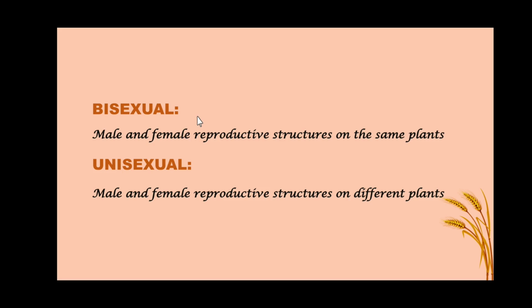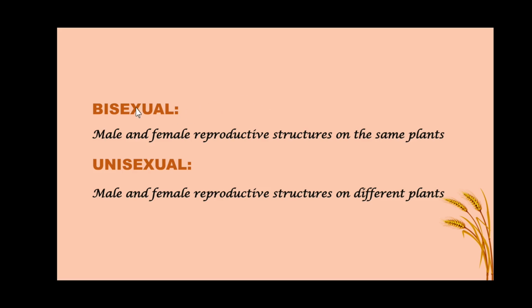Bisexual type of plants are those which are having male and female reproductive structures on the same plants. Unisexual type of plants are those which are having male and female reproductive structures on different plants.